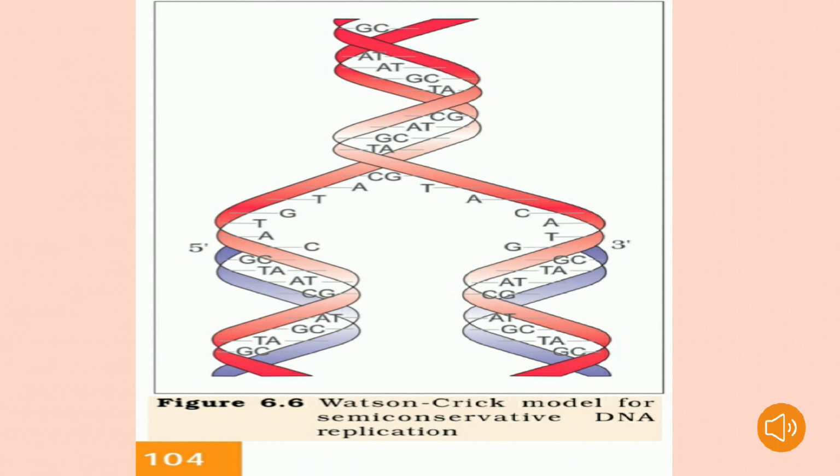A new strand is constructed on each old strand by complementary base pairing. It means adenine always pairs with thymine with a double bond of hydrogens, and guanine always pairs with cytosine with a triple bond of hydrogens. Hence, two exactly identical double-stranded DNA molecules are formed. See the picture carefully: the new strand is there and the old strand is there. The new strand is formed by the old strand, which is the template strand. In each DNA molecule, one strand is old while the other is newly formed. Hence, Watson and Crick described this method as semi-conservative replication.